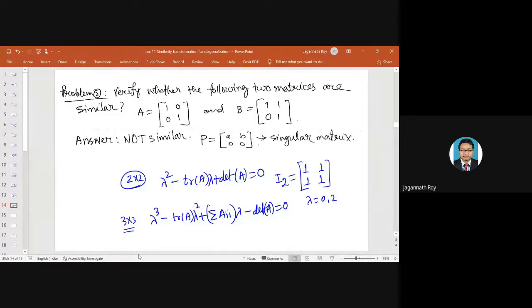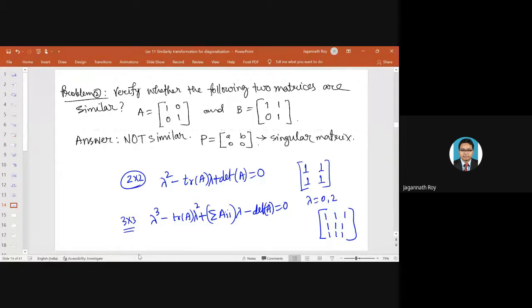So if you think about I2, sorry, I2 means the identity matrix. If we have all ones in the matrix, so this is 1, 1, 1, 1, 1, 1.